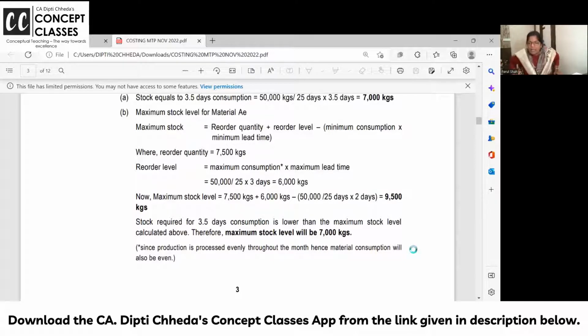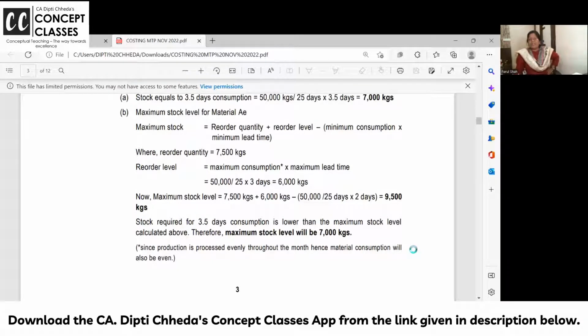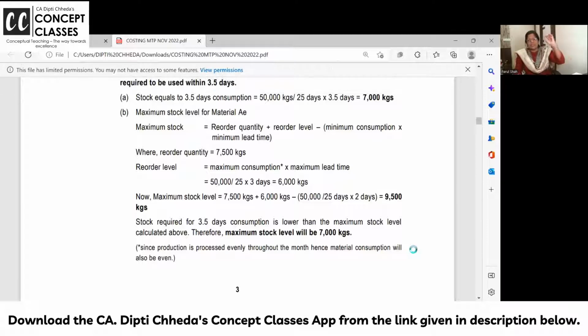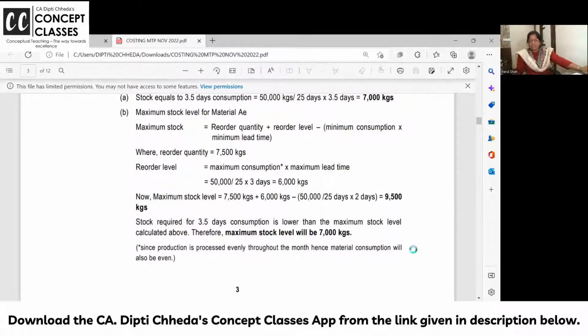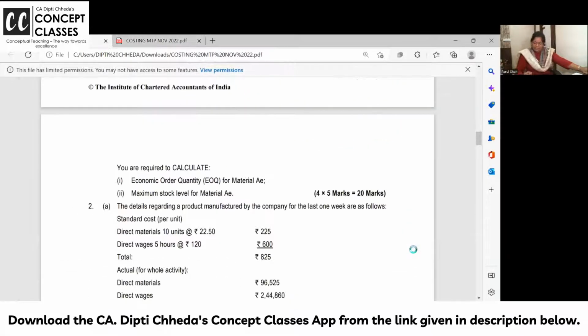I want to repeat, ma'am: maximum stock as per the formula, reorder level plus reorder quantity, is 9,500. But within 3.5 days, the material is becoming waste. It's going in the dustbin. So per day, how much material is needed? 2,000 kg. And in 3.5 days, it is perishable. There is no benefit in keeping more than 7,000 kg. If you feel my speed is more anywhere, then pause the video and read the problem and then continue. Okay? Right. So that's all.